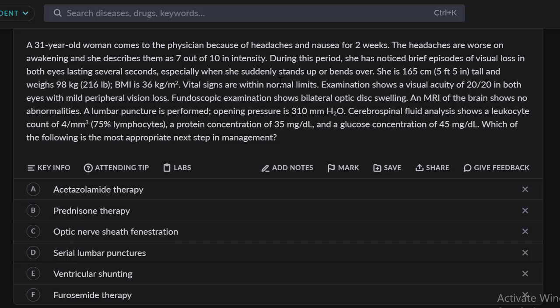When you're approaching a patient with headache, the hallmark of idiopathic intracranial hypertension is papilledema. That's very important, because if there's no papilledema, you wouldn't really consider idiopathic intracranial hypertension as a cause of the headache.